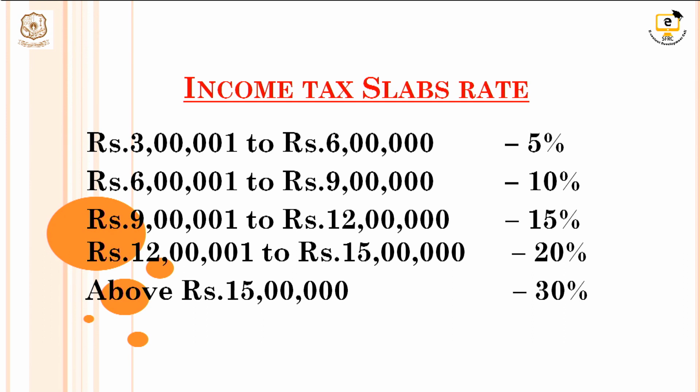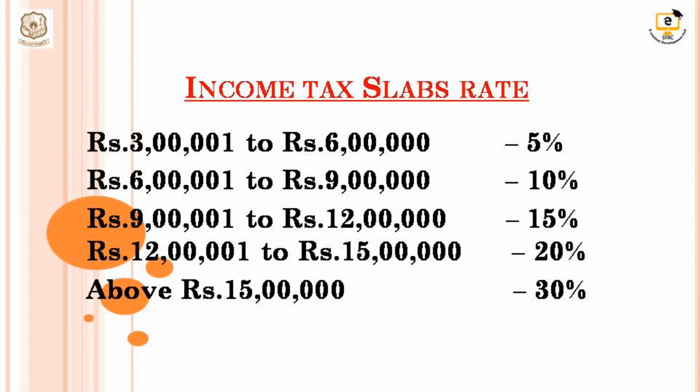Then if the individual's income exceeds 12 lakh 1 to 15 lakh, then they are liable to pay 20% as taxes. If the person's net total income exceeds 15 lakh, then they are liable to pay 30% as taxes to the government. So, it is the most important revenue of the government. That amount is utilized for the welfare of our country.